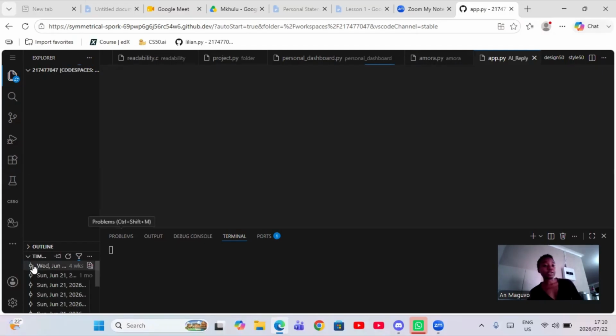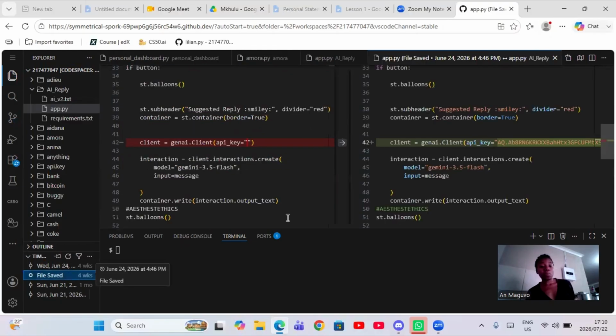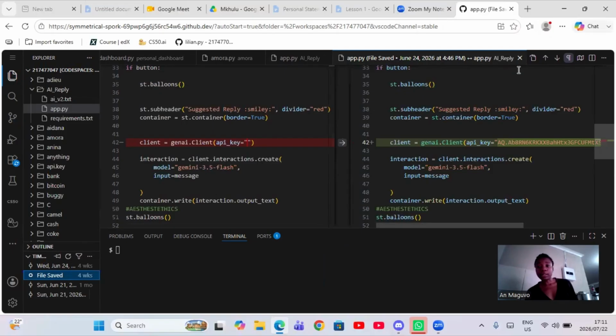In case you lose your work, just come back to the timeline and click down, and you're going to see it showing you the one that was saved on June 24. So you can copy whatever it is that you need, but we don't need that for today. Done. I just click the exit to exit, right?